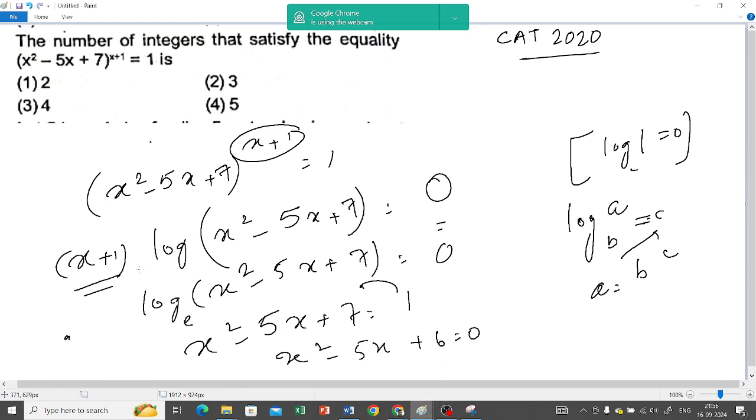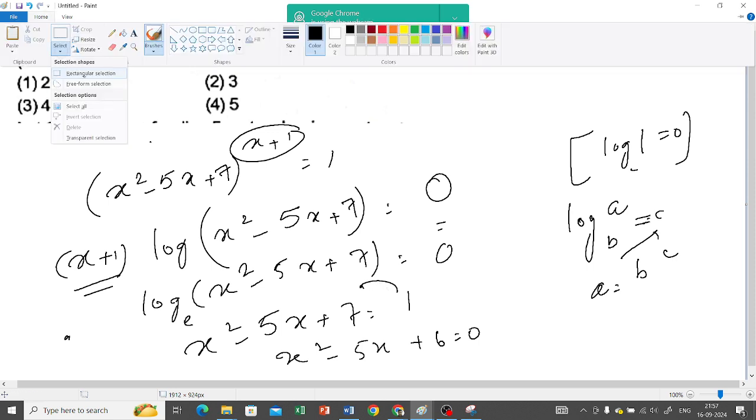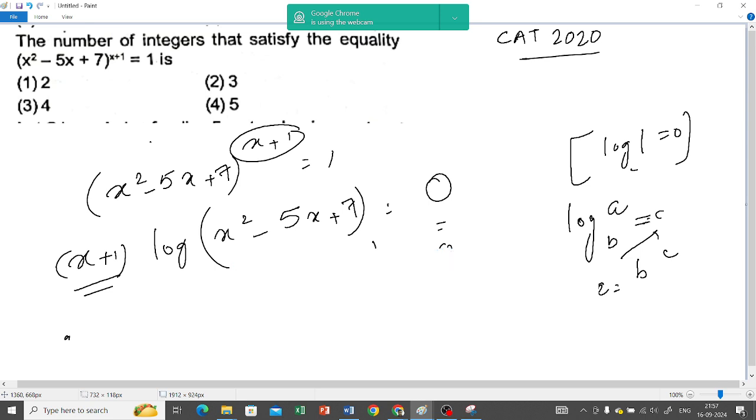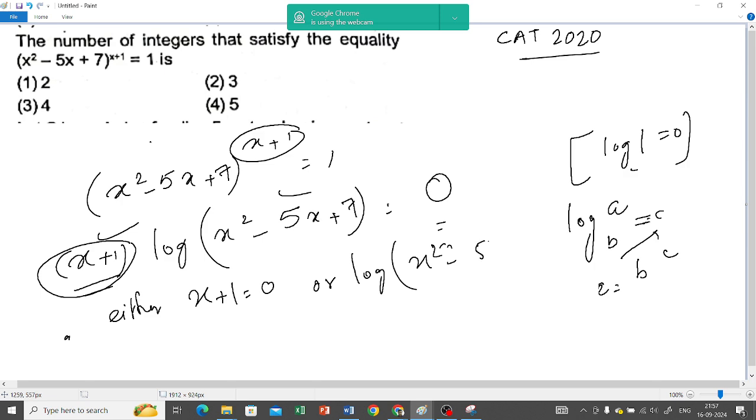Okay, here I made a mistake. Wait, just a little bit of change. Actually, I should not have moved this x plus 1 down. It is completely a wrong concept, a wrong step. This particular value x plus 1, I moved below and made it 0. No, that is wrong. Why? Because these two are the factors. Either x plus 1 will be 0, or log of x square minus 5x plus 7 will be 0.